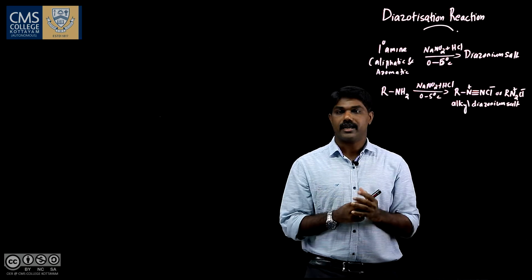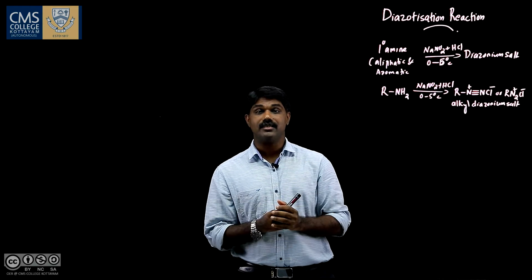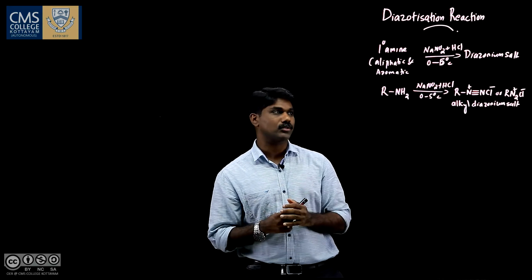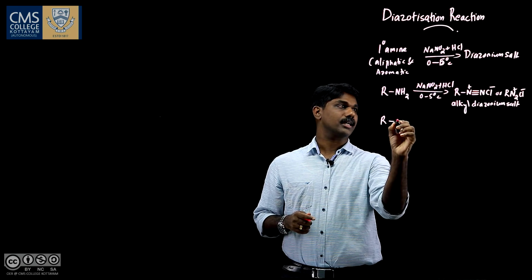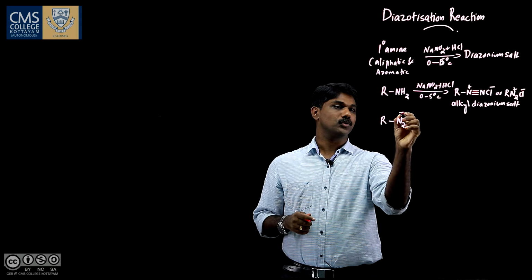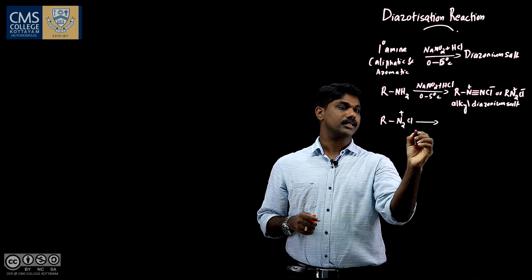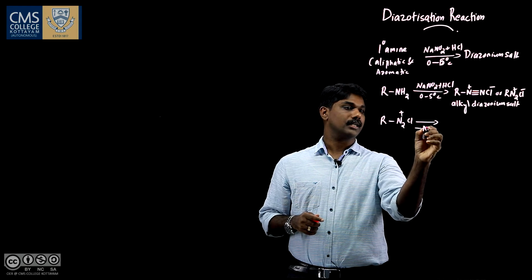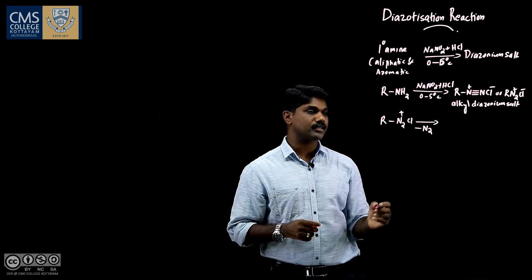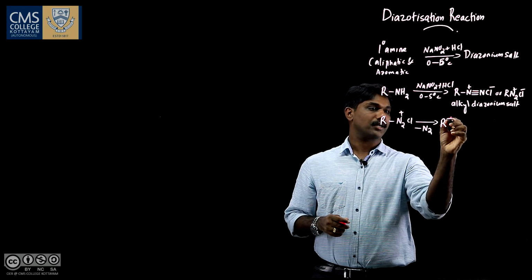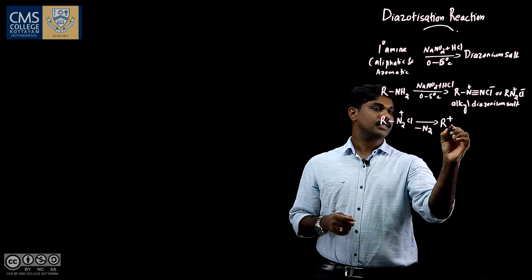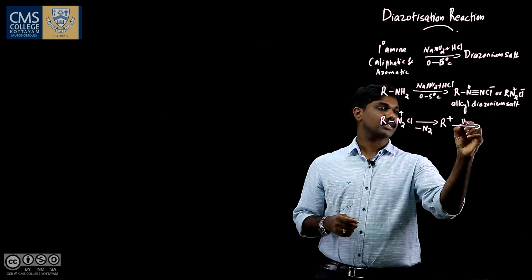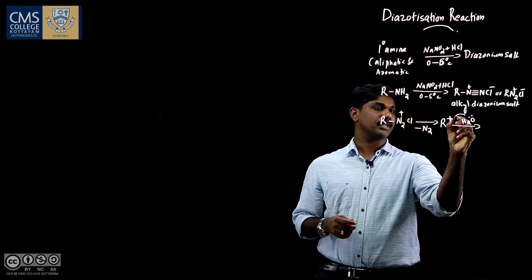These alkyl diazonium salts are highly unstable and easily decompose to alcohol. I will show you the decomposition reaction. With the elimination of a nitrogen molecule, we get R plus. This is alkyl carbocation, and this alkyl carbocation reacts with the water present in the medium.